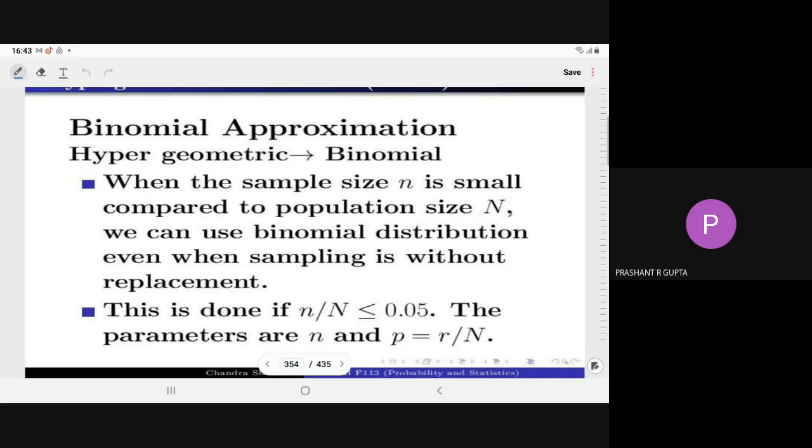Presently X follows the hypergeometric distribution with parameters n and M, and it is equivalent to the binomial distribution with n and p, where p is M upon N.